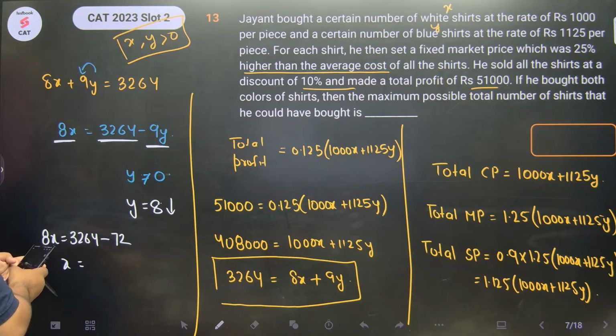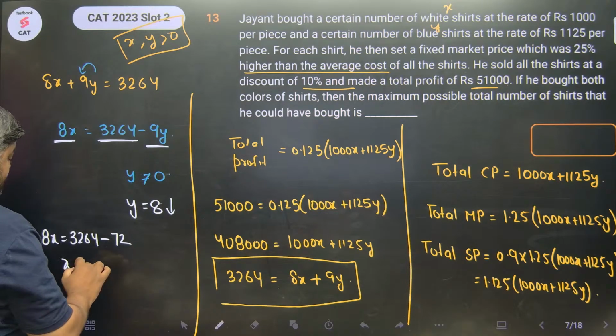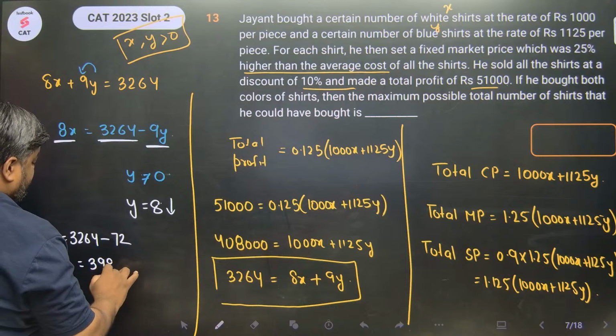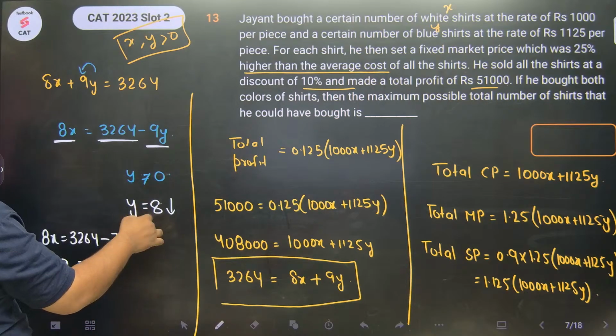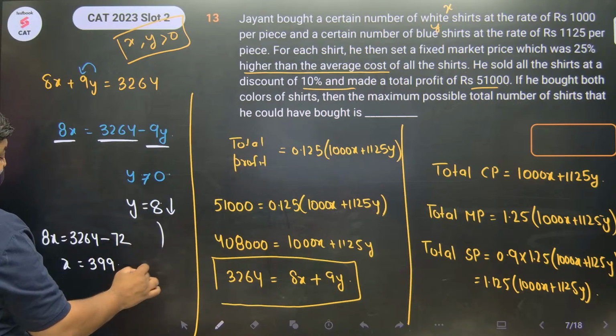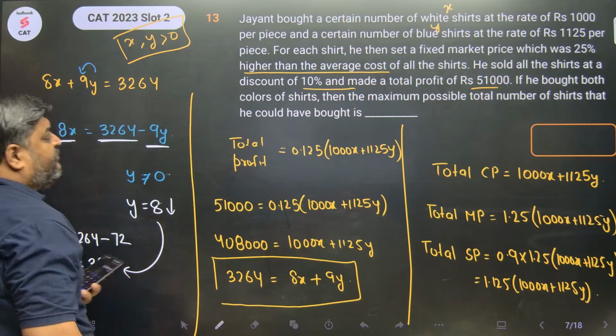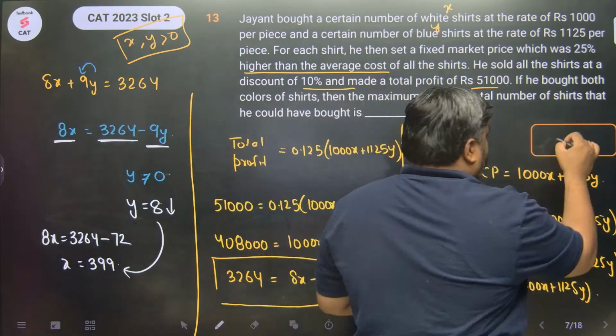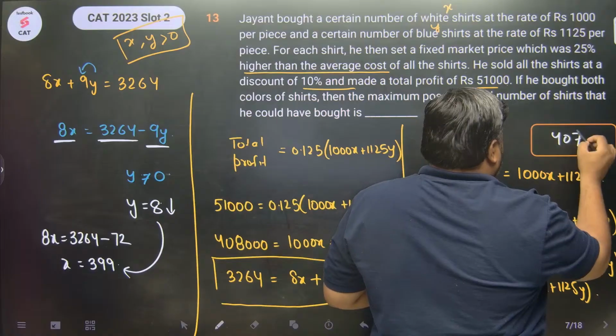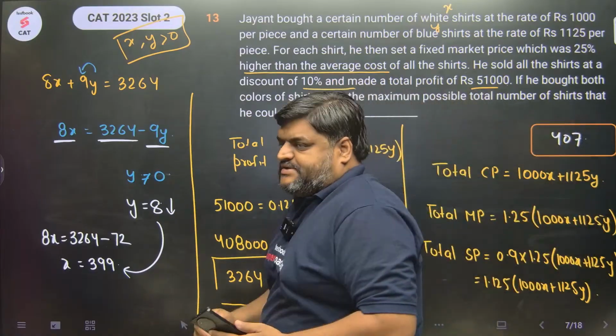So 3264 minus 72, divided by 8, this is 399. So when y takes the minimum possible value of 8, x takes the value 399. And hence x plus y maximum would be 407.